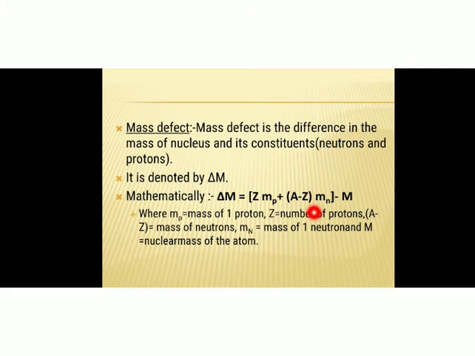A minus Z, the mass number minus the atomic number, means the number of neutrons. So the number of neutrons times the mass of one neutron. The terms in the bracket give the sum of the masses of the protons and neutrons inside the nucleus, minus capital M. Capital M is the nuclear mass.